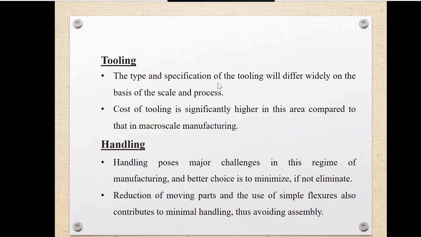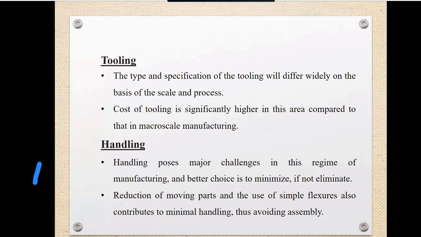So the next is handling. Handling is also a big challenge. Handling of a product, when we are producing something, should be minimized to reduce error and also to minimize the cost.